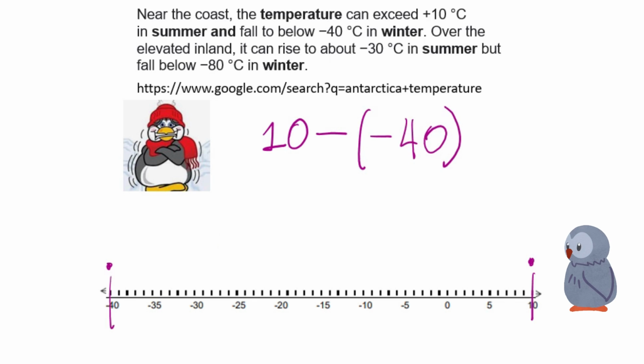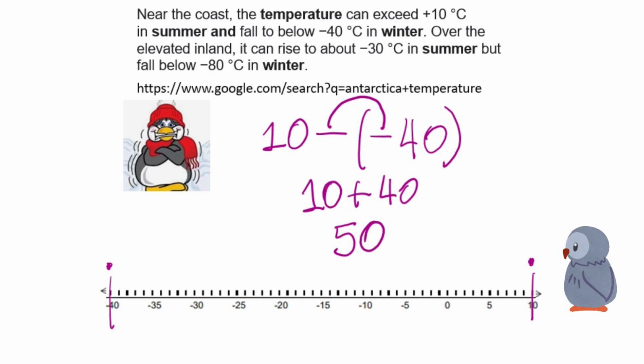And because we have, once again, negative and negative, they go the opposite. The opposite of negative is positive. 10 plus 40 is 50. The total distance is 50. In this case, we are talking about degrees, so 50 degrees Celsius.